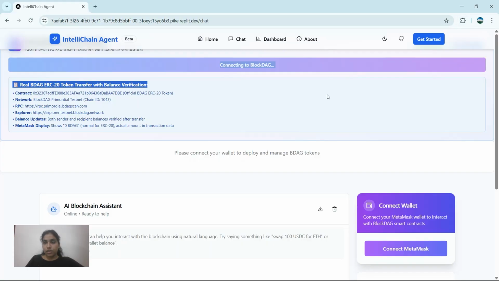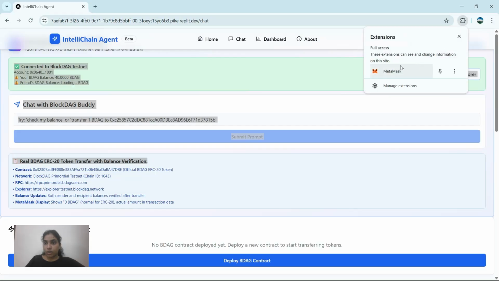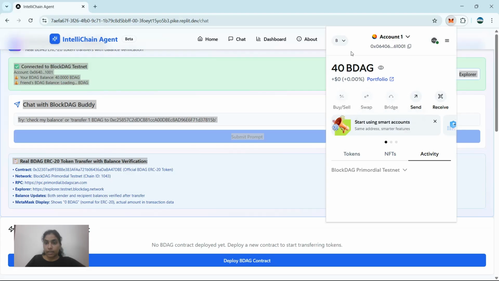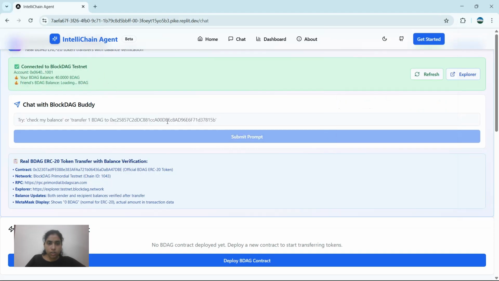So if you just install the app, we can connect it to your MetaMask account, like see here. You can actually see that this is my another account, which consists of 40 BDAG. So it is actually fetched and displayed here. You can do similar kinds of things.